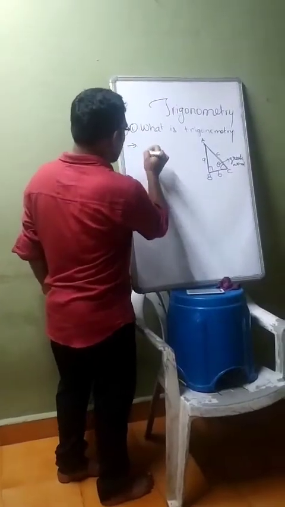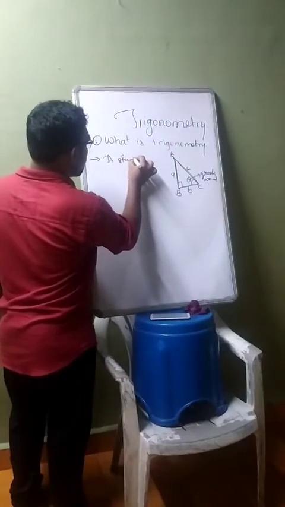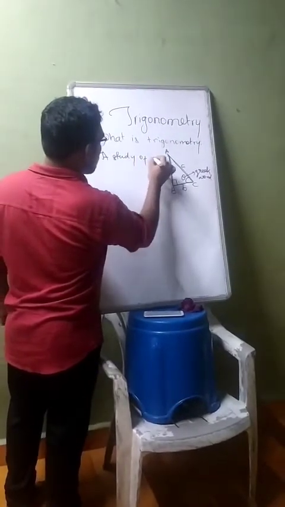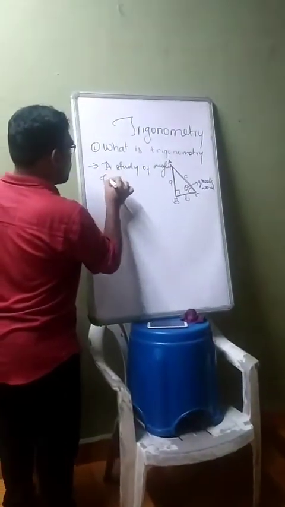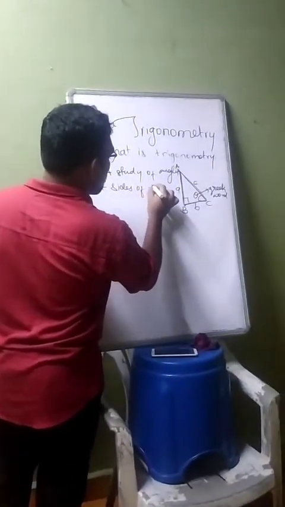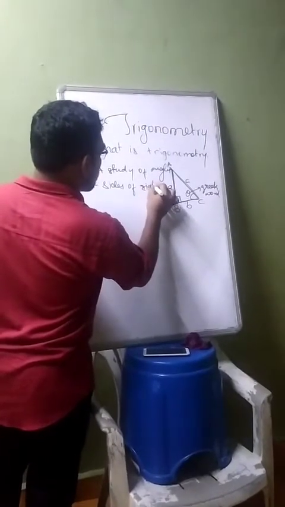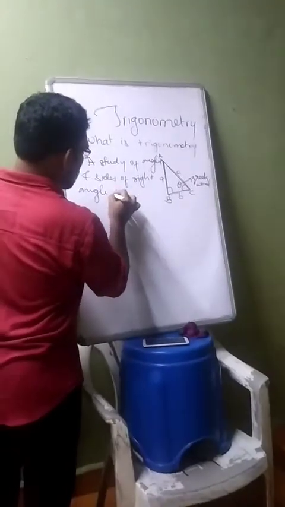So I will write it down: a study of angles and sides of a right angle triangle.